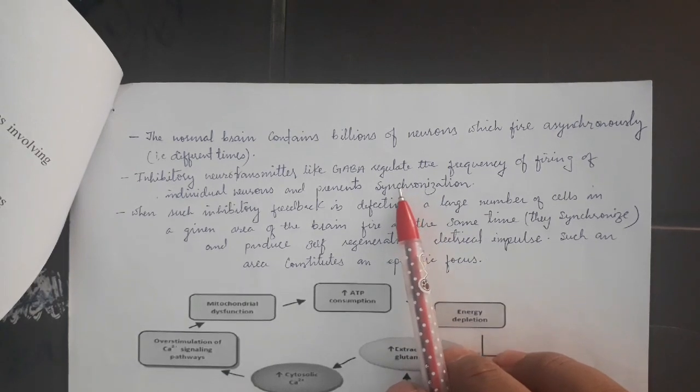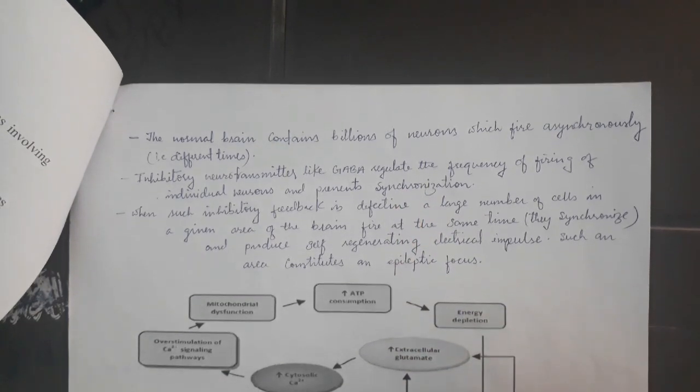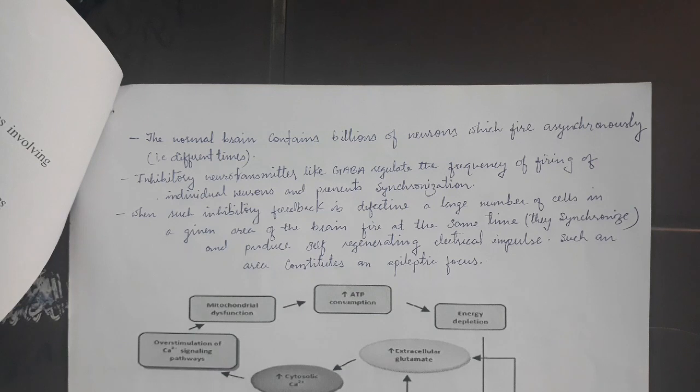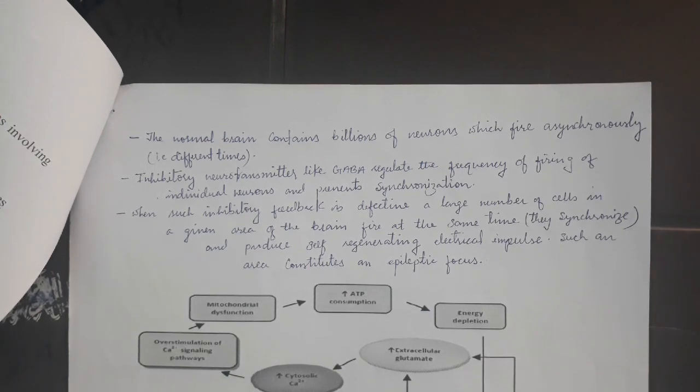The inhibitory neurotransmitters balance the excitatory neurotransmitters. That's why the neurons are not so excited, and are not releasing the neurotransmitter in a very excited state.